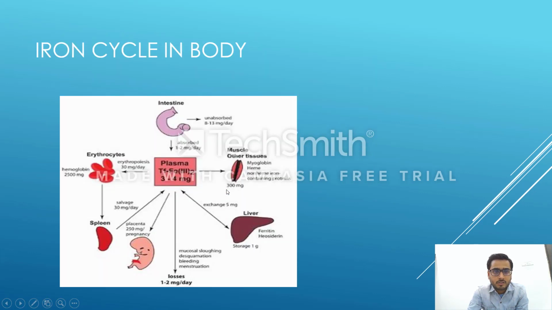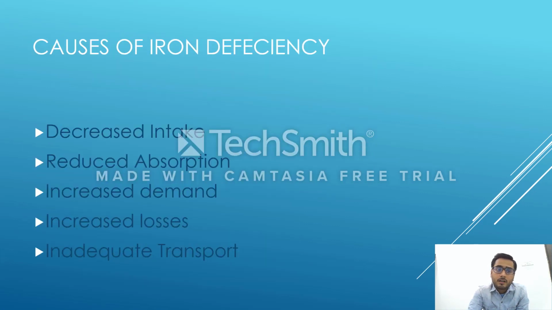So this was the iron cycle in the body. Coming on to the causes of iron deficiency. If you have understood this absorption of iron, it will be very easy to understand the causes of iron deficiency. So first condition, if there is deficiency, it is a very basic thing. If there is deficiency of anything in the body, there can be the following reasons for it.